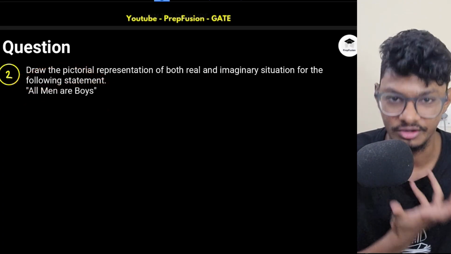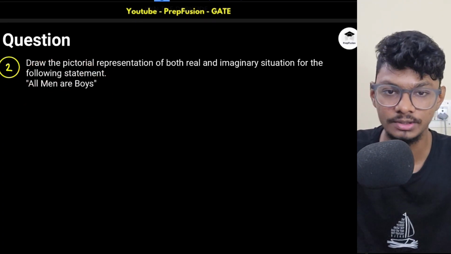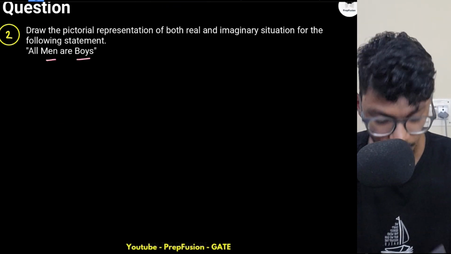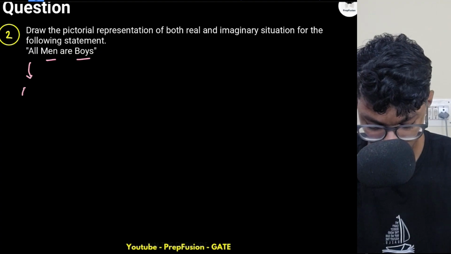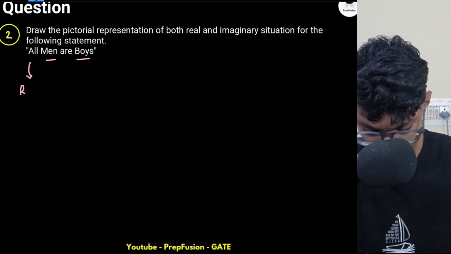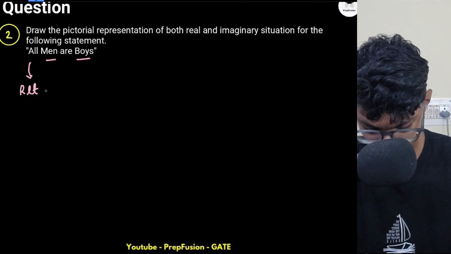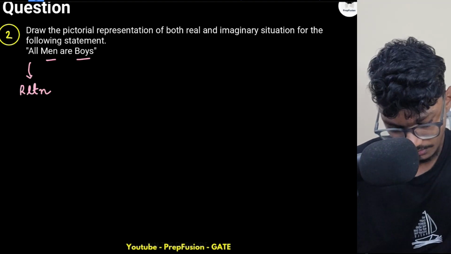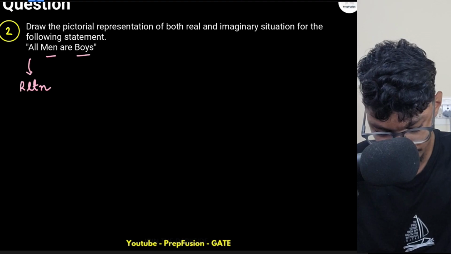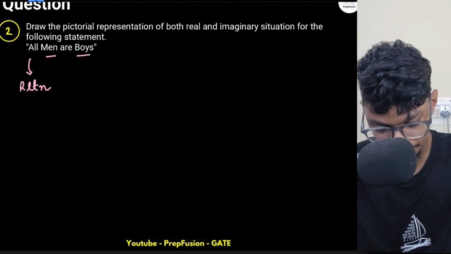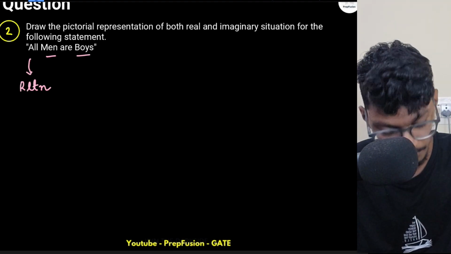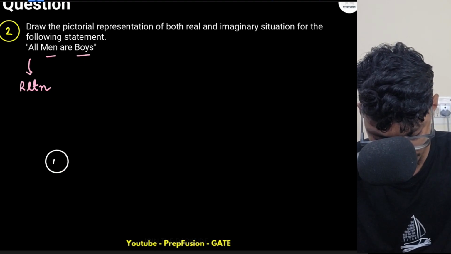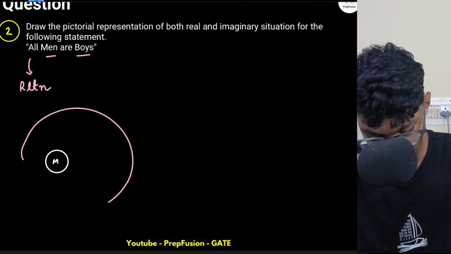All men are boys. Okay, so this is just a statement. We have to draw the pictorial representation. So again, here my variables are what? Men and boys are the variables, and the relationship is all. This is the relation. Okay. So what you can do is, all men are boys. So men will be somewhere here. Okay. This is my men. And boys will be somewhere here.